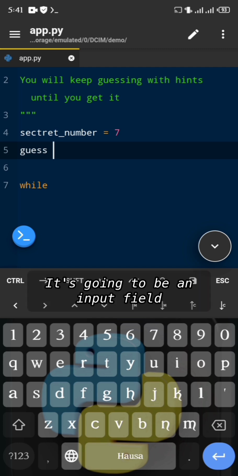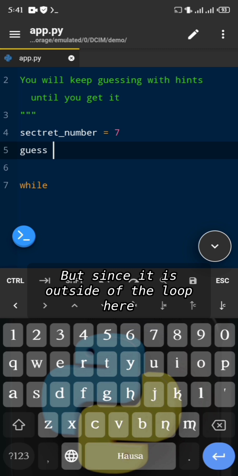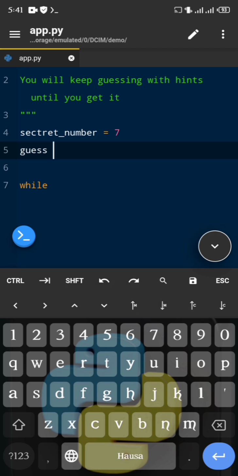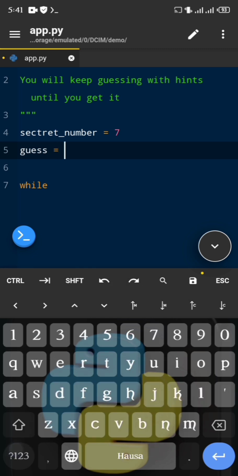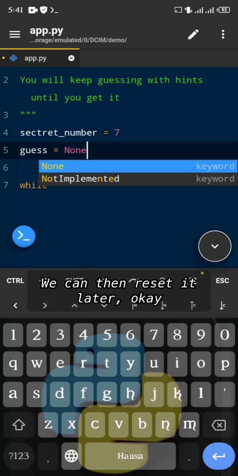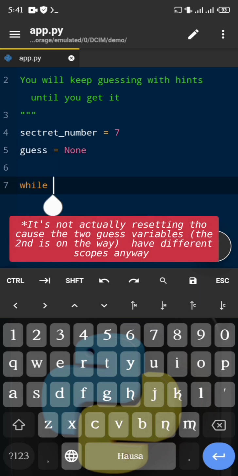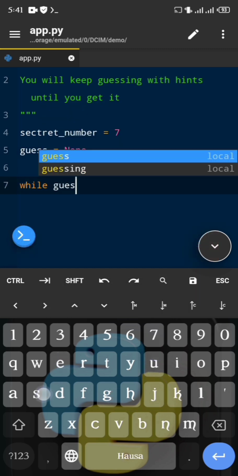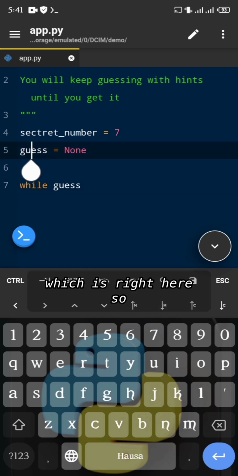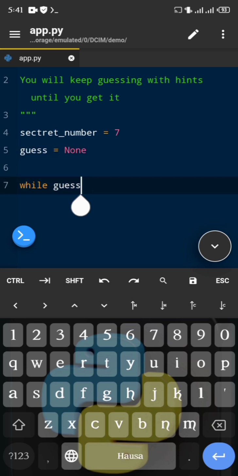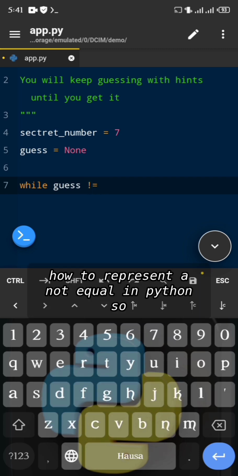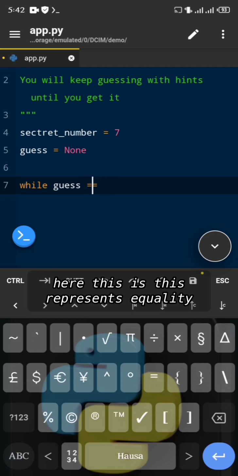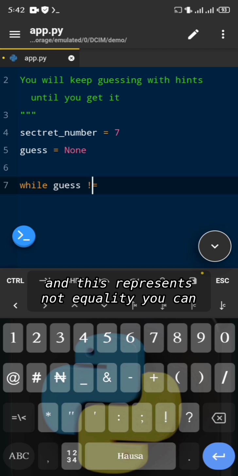It's going to be an input field, but since it is outside of the loop here, we shouldn't make it an input because it's of no use here. We can just say it's now None. We can then reset it later. So we can say while guess is not equal to the number, which is how to represent a not equals in Python. So here, this represents equality and this represents not equality.